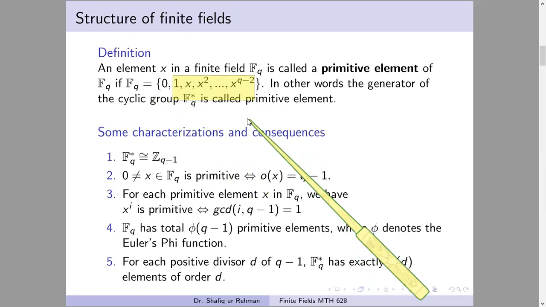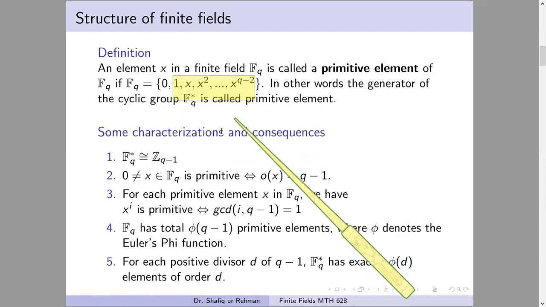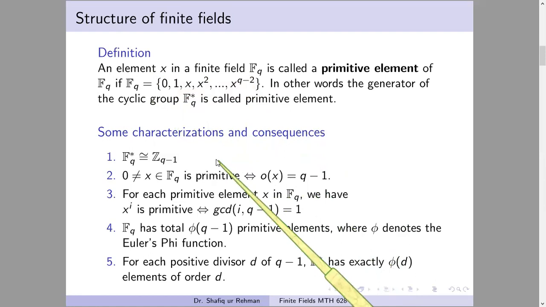So here are some immediate characterizations and consequences about primitive element and this cyclic groups. So first one is that the group of non-zero elements of the finite field Fq, that is Fq star, is isomorphic to this cyclic group Z q minus 1.